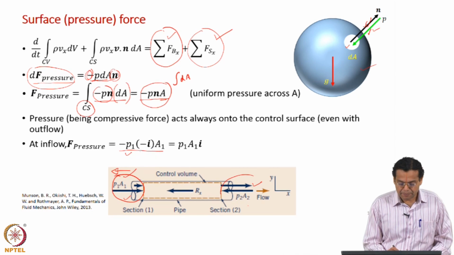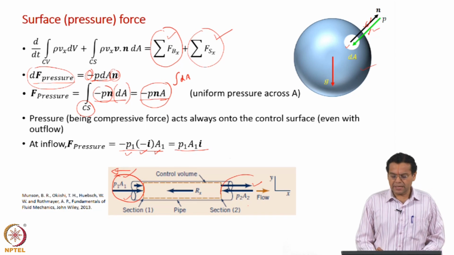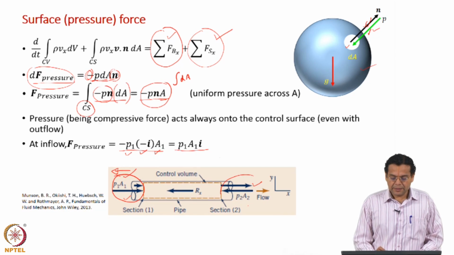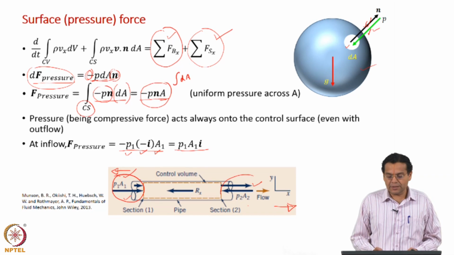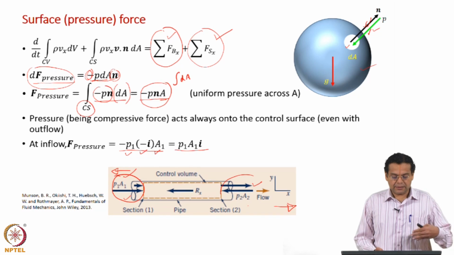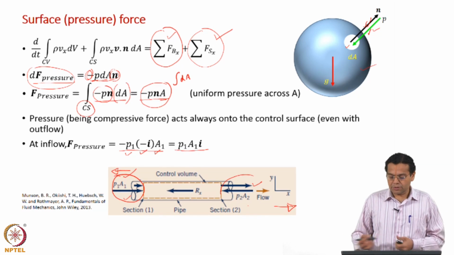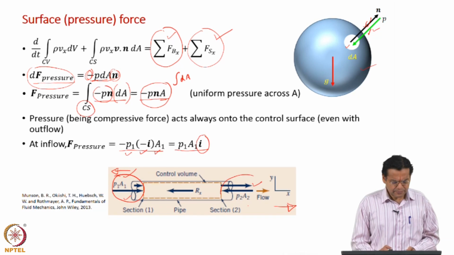So, n is minus i. The area I denote as A1, the force is P1 A1, that is the magnitude. What is the direction? The direction is towards the positive x axis, that is obvious by intuition. The pressure acts into the control volume. So, the direction is towards the positive x axis, and that is why you have a plus i here.